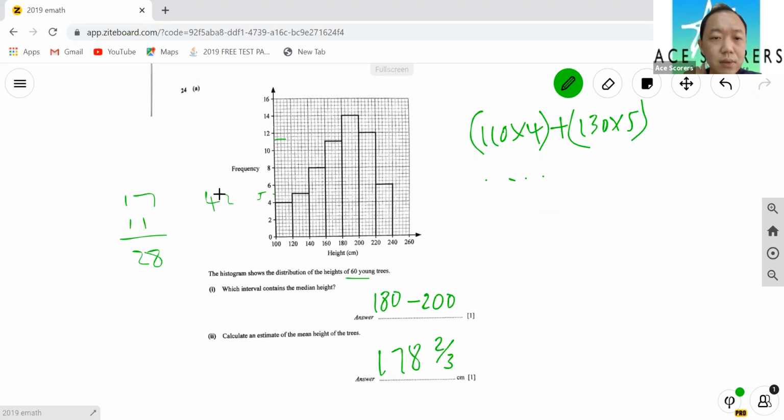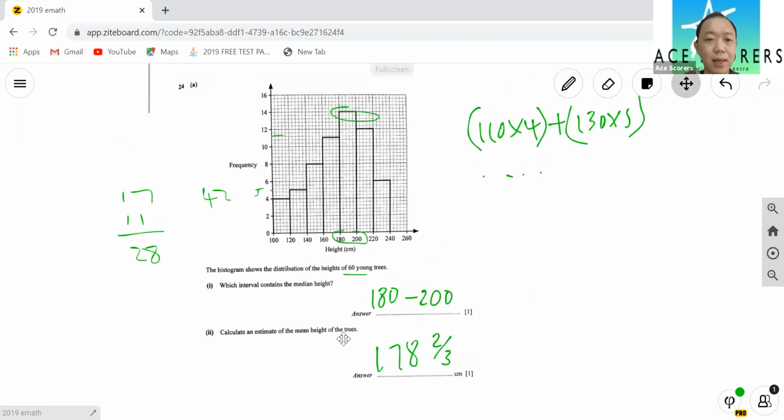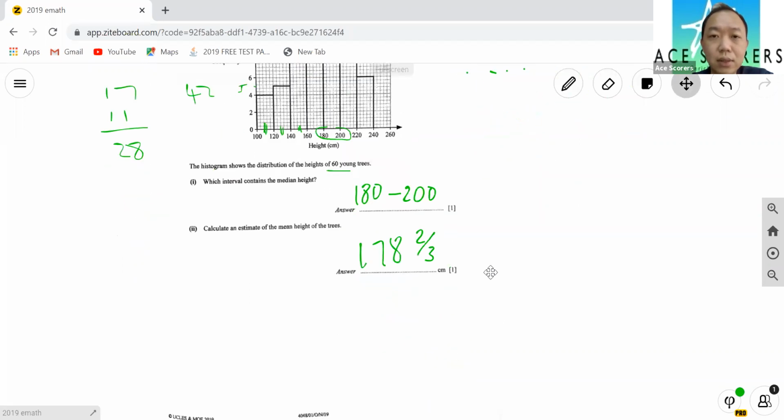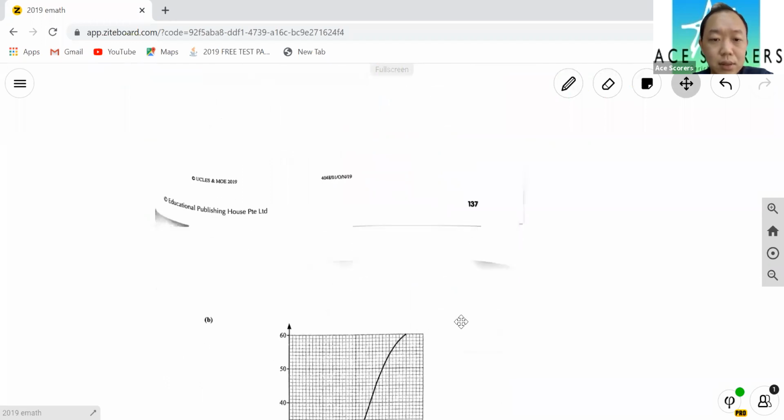So the 30th is here, right? 30th is here. So that's why we use the 180 to 200. Okay, mean height. So mean height, gotta take the frequency times the middle. We take the middle of this number, multiply with the frequency. Okay, so this is how we do it.